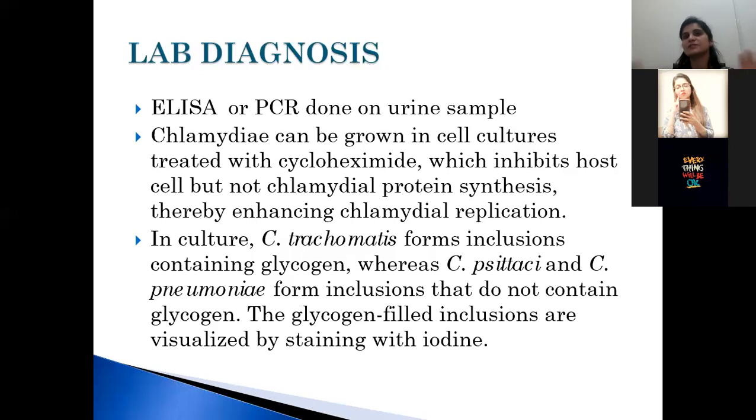So lab diagnosis में सबसे पहले आपने क्या करना है? Sample collection करनी है. Then you will do the Giemsa staining or immunofluorescence. Or you can do ELISA or PCR on the urine samples. Or you can culture it in the cell cultures, where you will treat it with the antibiotic cycloheximide, and cycloheximide actually inhibits the host cells, whereas it enhances the chlamydial replication.